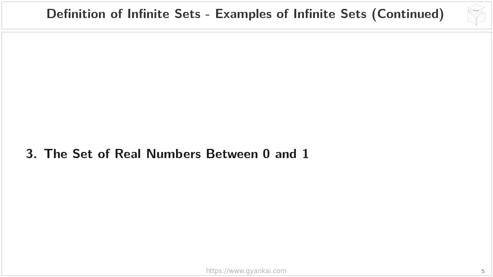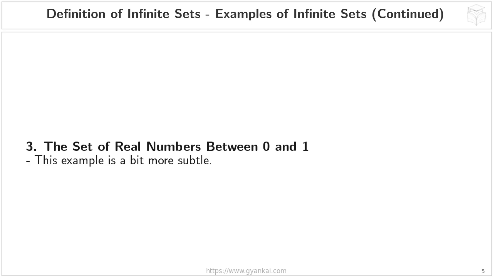Definition of infinite sets, examples of infinite sets, continued. Let's move on to our third example of an infinite set. As we've discussed with natural numbers and integers, identifying infinite sets can sometimes be straightforward, but this one requires a little more thought. This example focuses on the set of all real numbers between 0 and 1, and importantly, we're excluding 0 and 1 themselves.